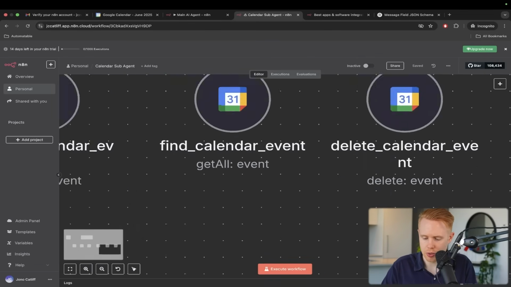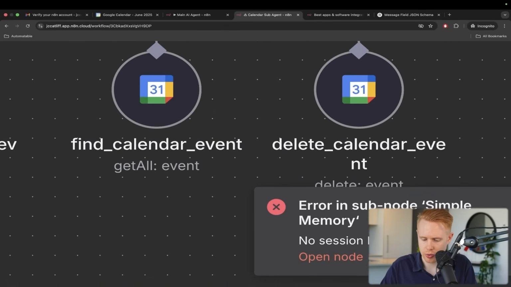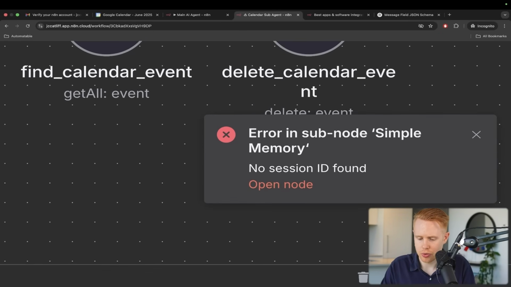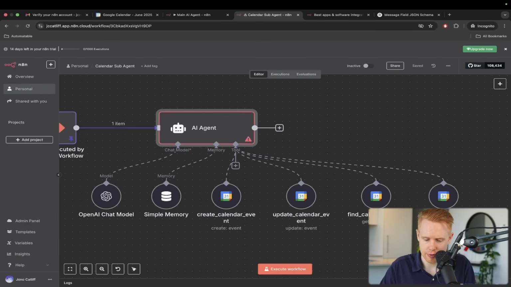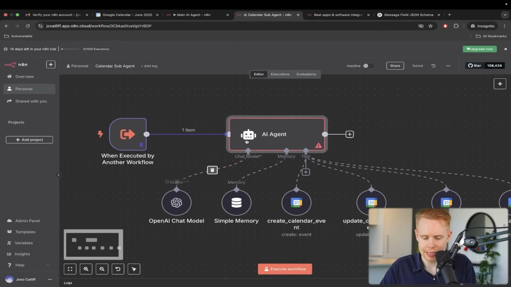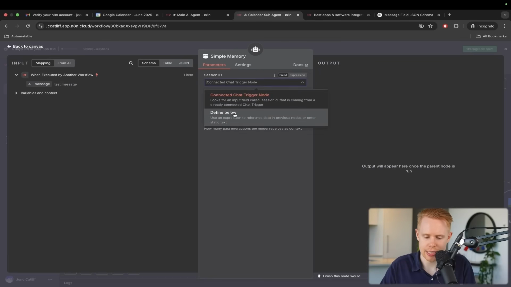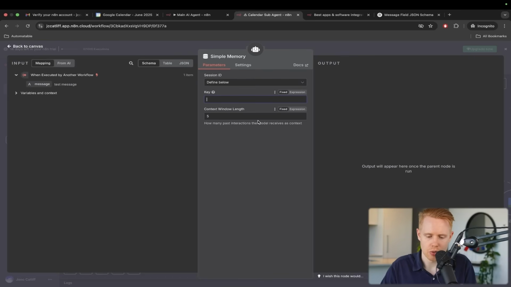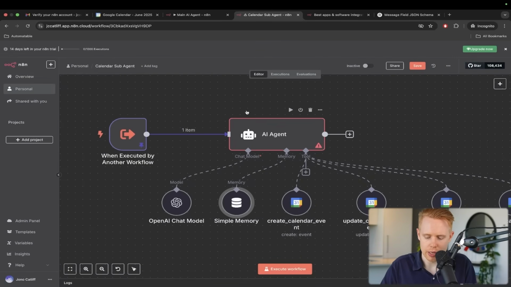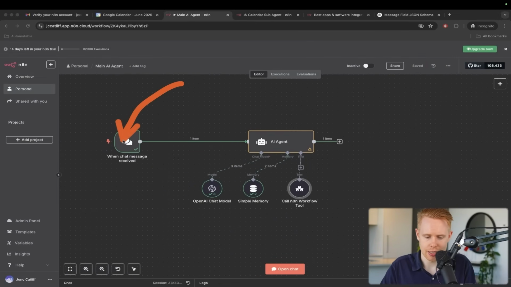It's saying down below here, and unfortunately I don't think I can zoom. Oh, I can zoom in. It's saying error in subnode, simple memory, no session ID found. What that means is that we're missing one last thing, and that is that this simple memory, we also need to make sure that we're passing in the particular session ID. And so we need to define below that session ID. For now, we could just pass in this message, although that's probably not the most useful scenario. What we need to do is pass in the session ID from here.